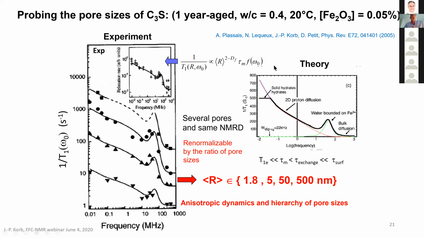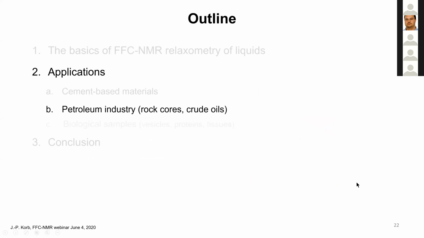And we can renormalize, and the renormalization factor gives you the ratio of pore sizes: between 2 nanometer, 5 nanometer, 50 nanometer. So it's surprising that even if the system is continuous, because that's normal for a cement paste or concrete, the organization of the pores is discrete. So you have an anisotropic dynamics of water at the surface of the CSH pore and a hierarchy of pore size.